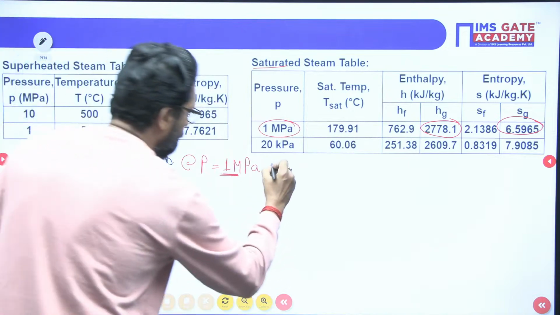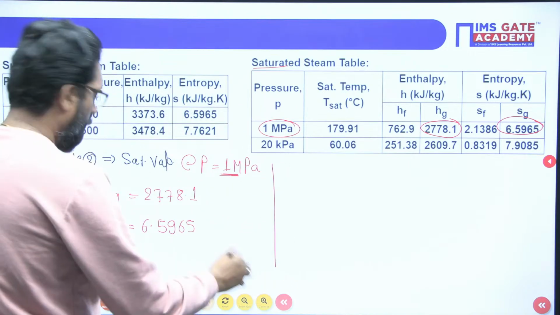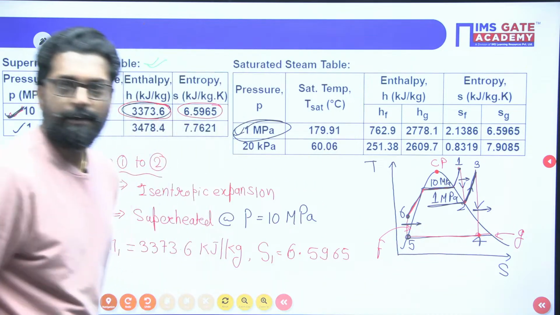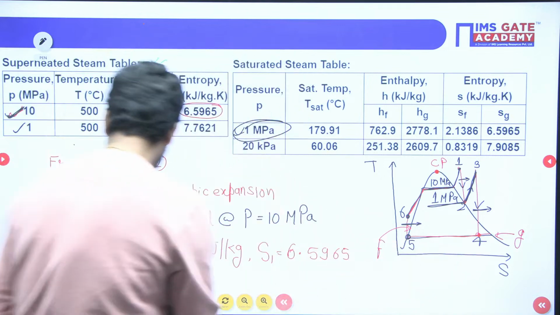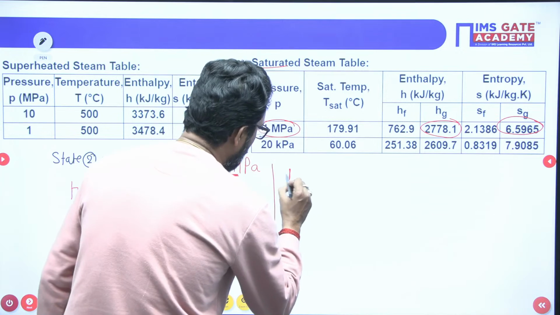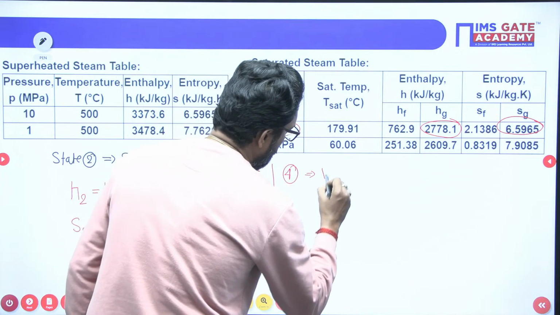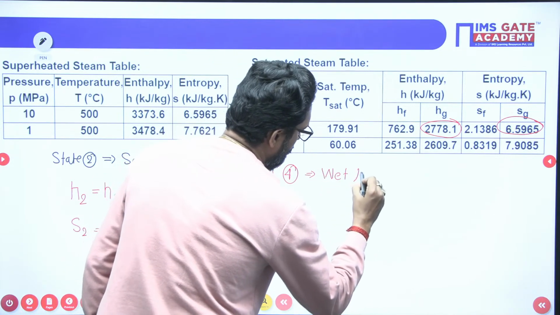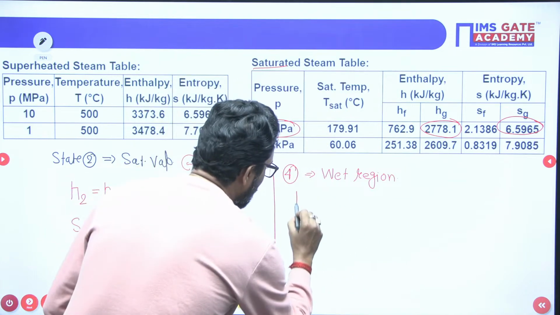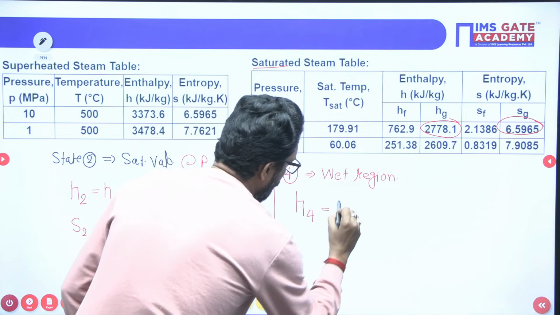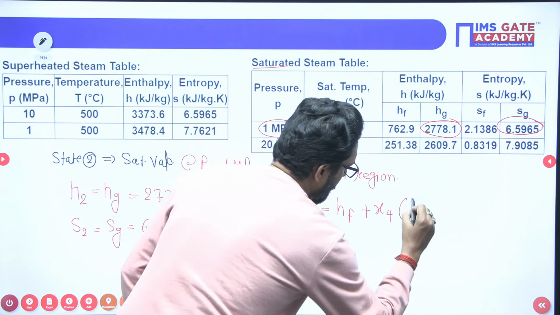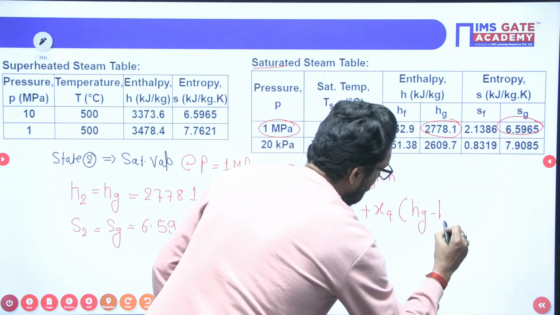Now, what is H4? H4 is in the wet region. Yes or not? So if you find H4, then H4 is equal to Hf plus X4 times (Hg minus Hf).